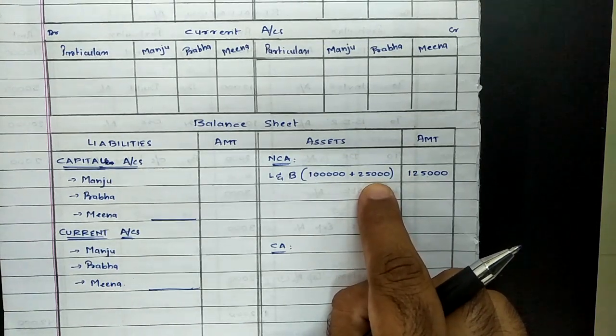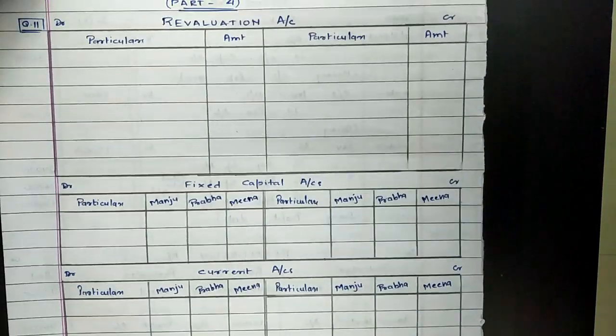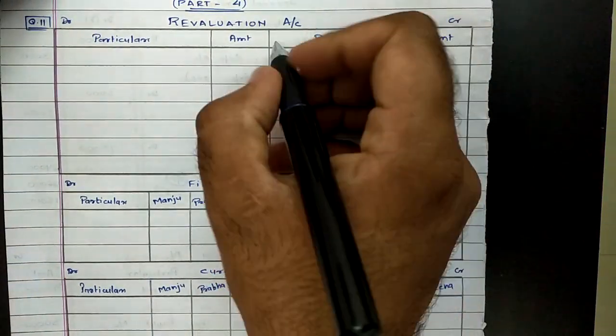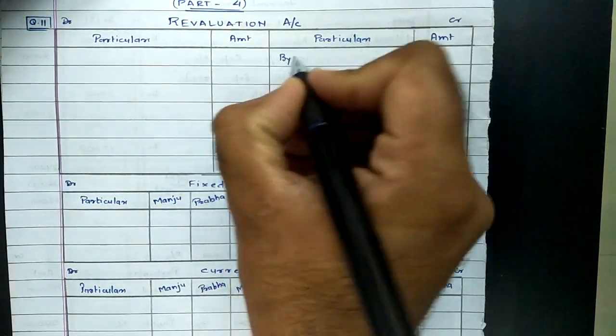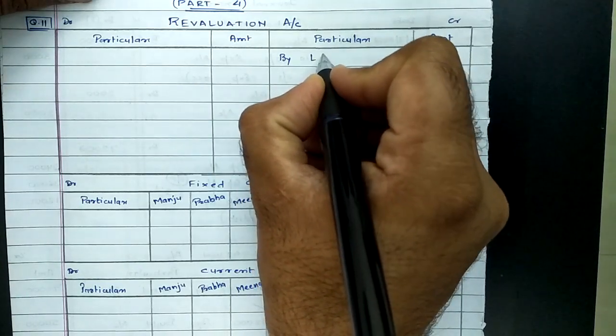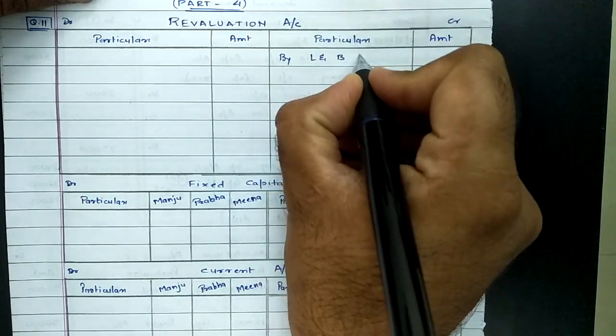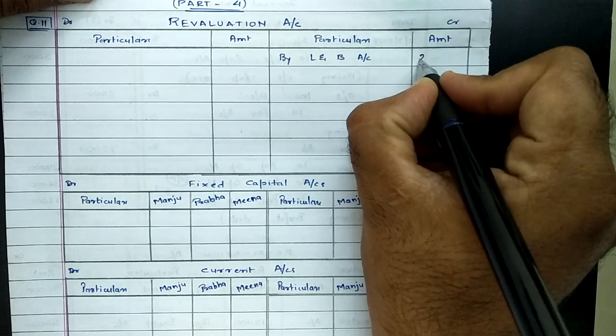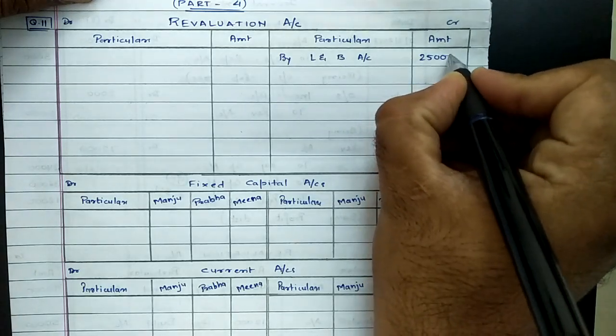Increase in value of an asset is considered profit for the firm, and profit is to be recorded on the credit side of the revaluation account. By land and building account, it is to be increased by rupees 25,000.